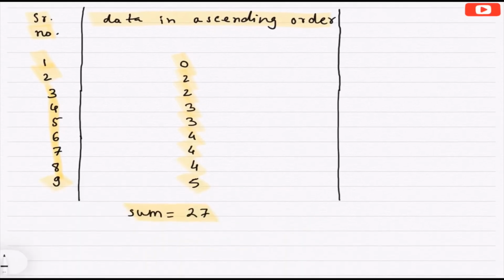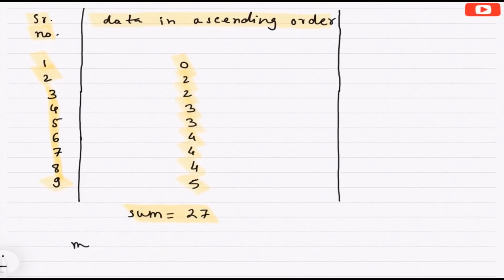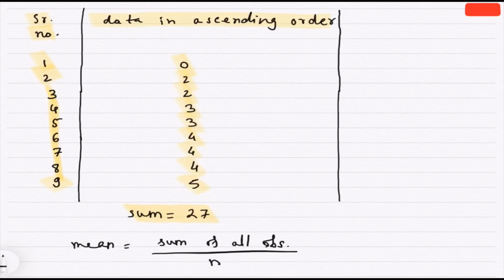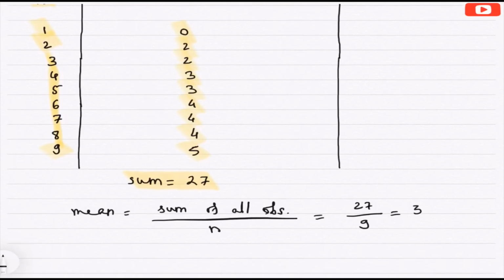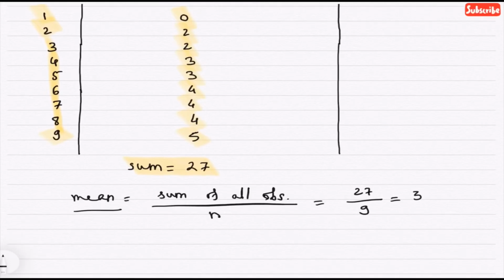So, now let us write down mean. Mean by formula is sum of all observations divided by number of observations. I will write here n means number of observations. So, sum is 27 divided by 9, that is 9 number of observations. So, the answer is 3. Hence, mean equals 3.